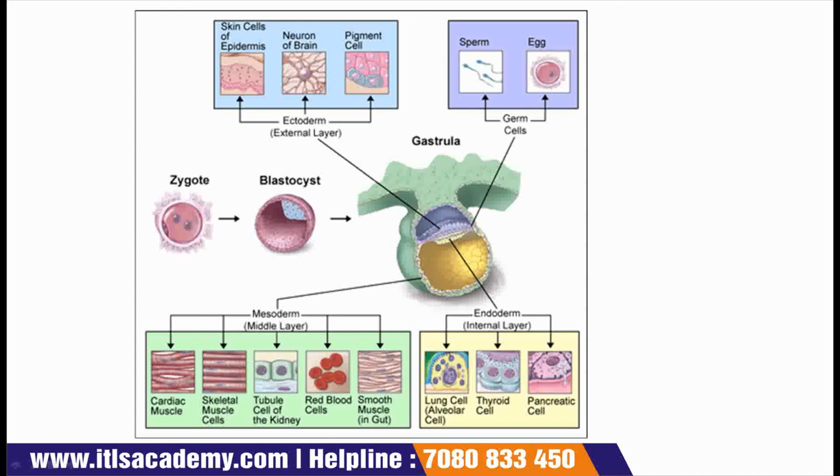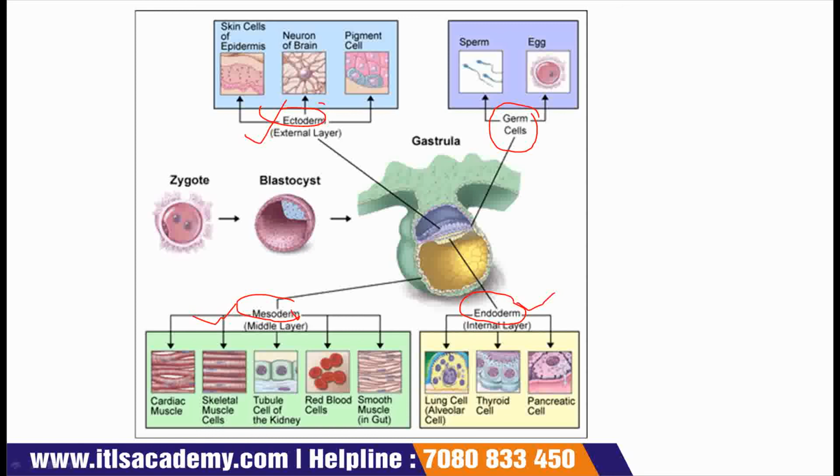This gastrula forms three layers: endoderm, mesoderm and ectoderm. Apart from these, germ cells are also formed. This endoderm is the internal layer, mesoderm is the middle layer and ectoderm is the external layer.